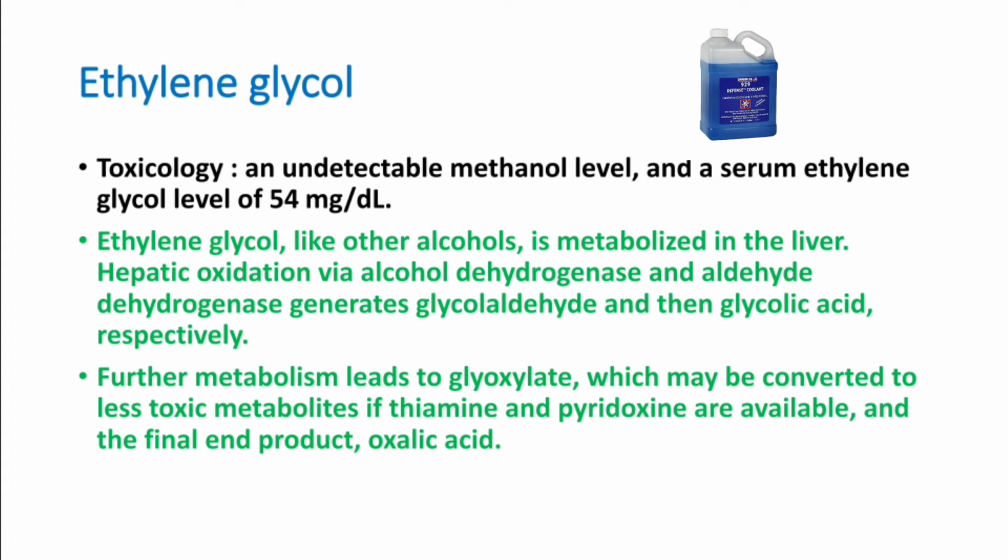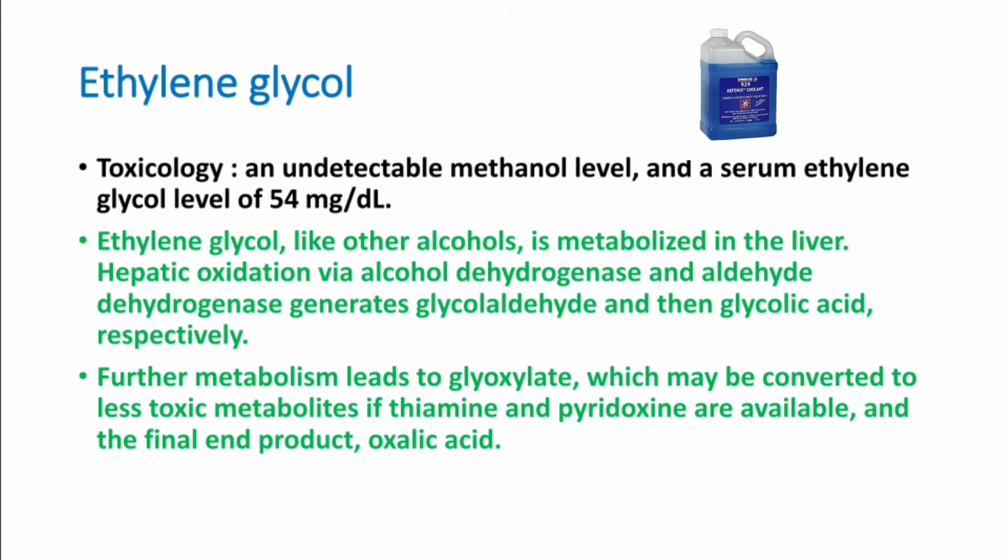It generates glycaldehyde and then glycolic acid. Further metabolism leads to glyoxylate, which may be converted to less toxic metabolites by thiamine and pyridoxine if available. But remember, in alcoholic patients, thiamine and pyridoxine levels may be low. So the toxic levels of glycaldehyde and glycolic acid may be higher in a patient who has chronic alcoholism.